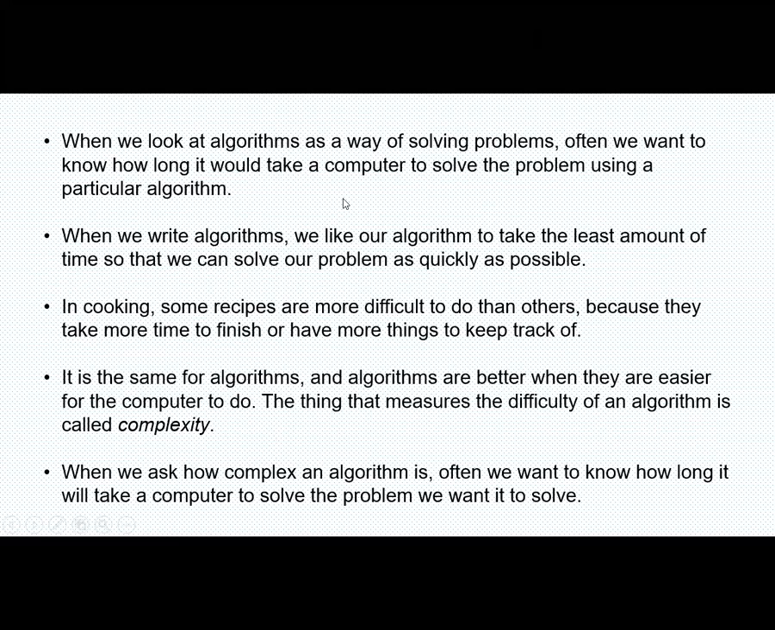When we look at an algorithm as a way of solving problems, often we want to know how long it would take a computer to solve the problem using a particular algorithm. When we write algorithms, we like our algorithm to take the least amount of time so that we can solve our problem as quickly as possible.